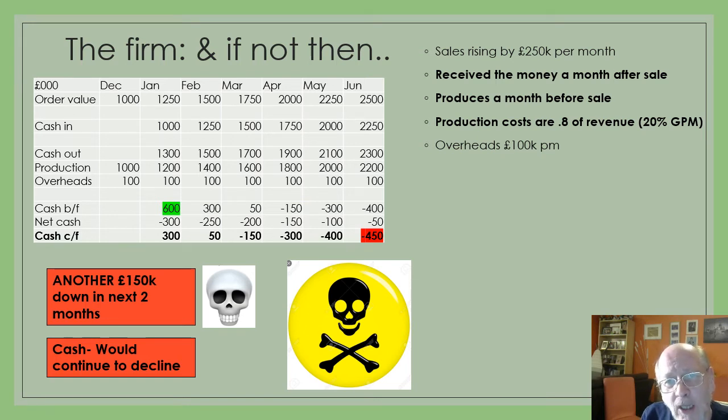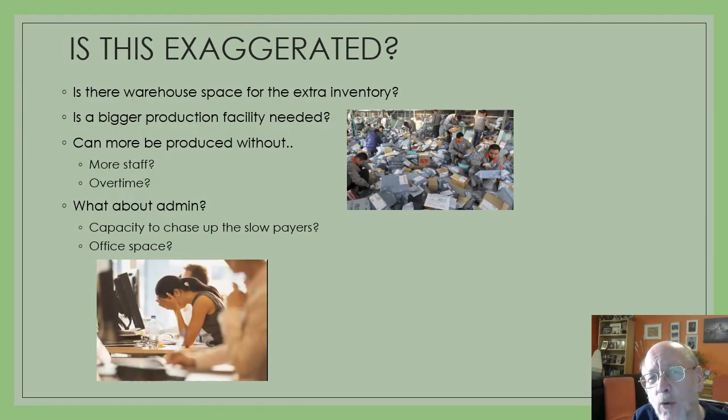But if we extend this up to, say, June, the situation actually gets worse. And by June, we are £450,000 overdrawn, nearly £500,000. So if they didn't close us down in April, they would have closed us down by June. We are a dead company. Forget about those profits. We're dead. So am I telling a story that's slightly exaggerated? Sadly not, because I've assumed that our fixed costs are going to continue at 100,000 quid.